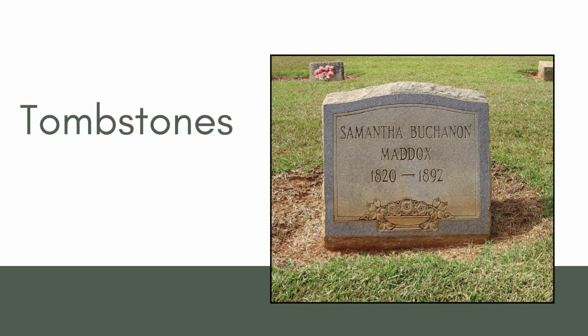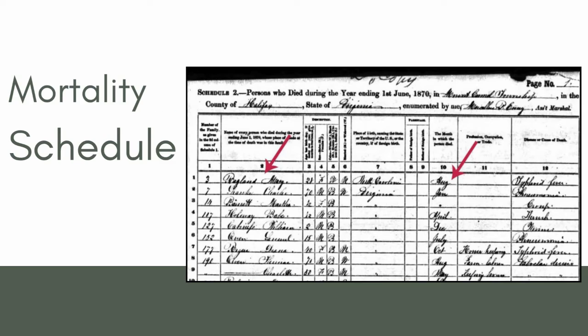Now, another tool that many researchers do miss is the mortality schedules. The mortality schedules were taken along with the population schedules for the U.S. Census from 1850 to 1880. So it's not a lot of years, but we do have those time periods. What they did is document the individuals who had died within the previous 12 months from the census date. Okay, not the previous year, but the previous 12 months based on the census date.